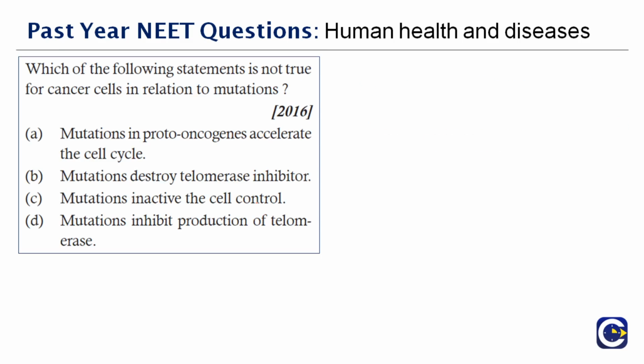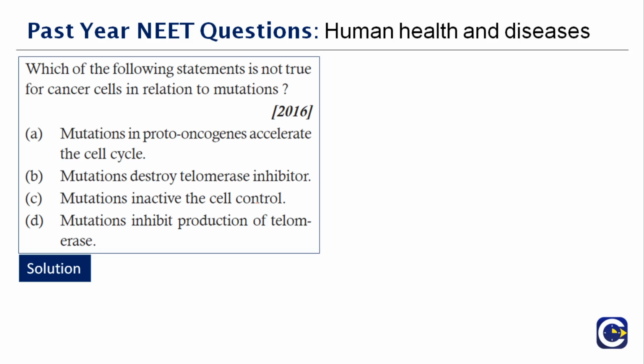Next question. Which of the following statements is not true for cancer cells in relation to mutations? So you have to analyze the statements here. Mutations in proto-oncogenes accelerate the cell cycle. No. Mutations destroy the telomerase inhibitor. No. Mutations inactivate the cell control. Mutations inhibit the production of telomerase.